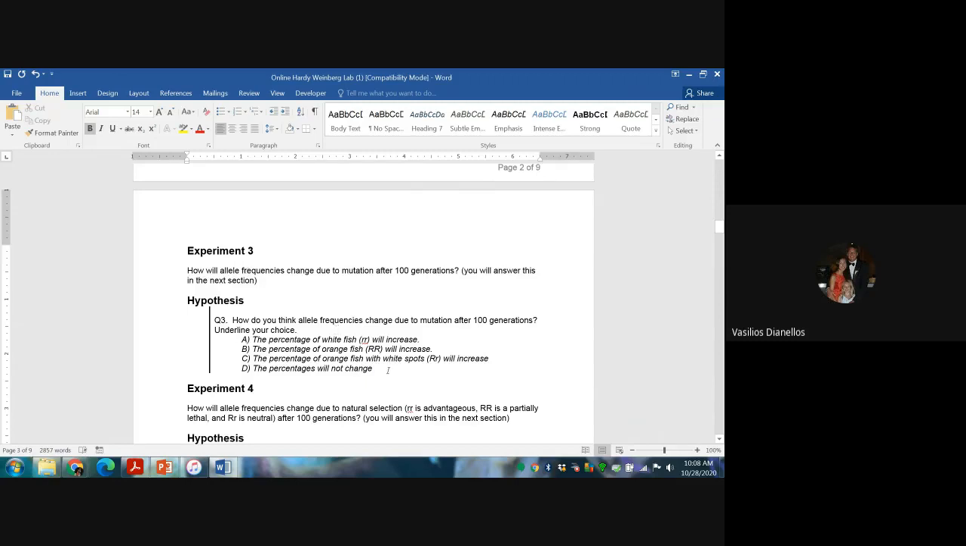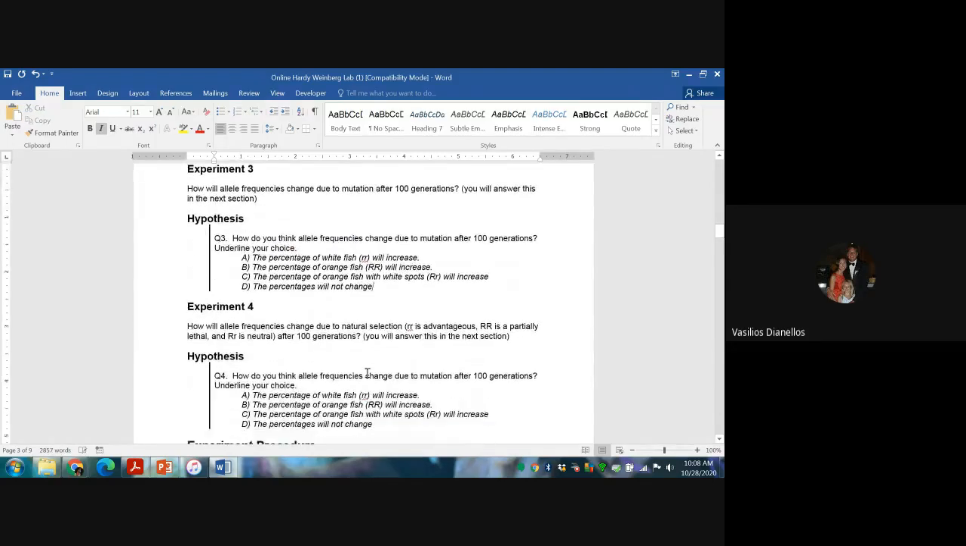Same thing here, right? I've given you these four choices. Indicate which one you think. Are there going to be more white fish? Are there going to be more orange fish? Are there going to be more orange with white spots? Or maybe there won't be any change at all. Again, those are your four choices. Indicate which one you choose, or again, write your own.